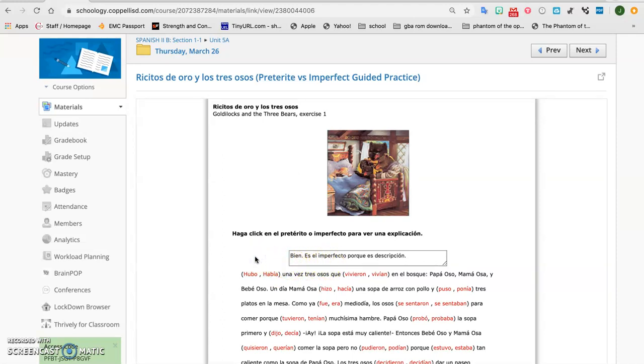Now let me just talk about hubo and había, since it can mean there was or there were. It can mean both those things. Either one of them can. This is preterite. We use hubo to talk mostly about events, like ayer hubo un concierto en el teatro. Yesterday there was a concert in the theater. But if I change that to había un concierto en el teatro, that means there used to be concerts in the theater, and there still could be today. All right. Another way of saying this is había is for descriptions, and hubo is to tell events.